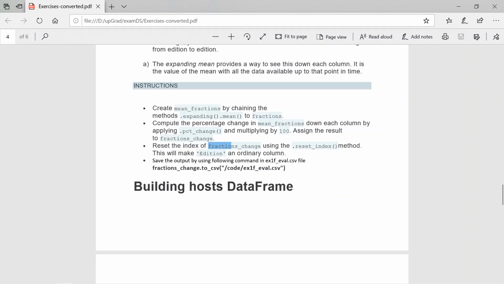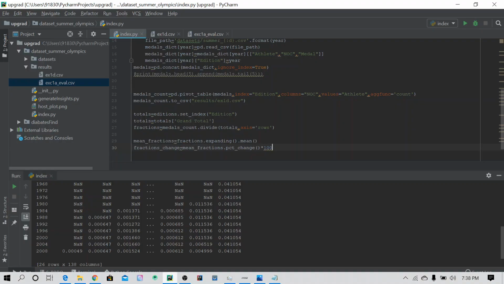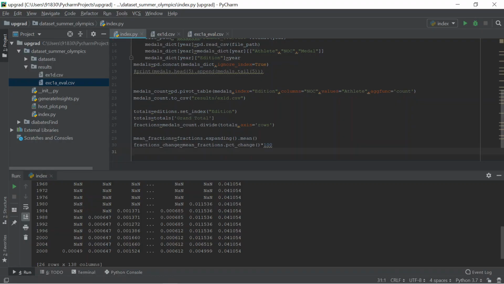Then reset the index of fractions change using the dot reset index. We already saw that one. This will make edition an ordinary column and save the final result to a file. So fraction change equals fractions change dot reset index.